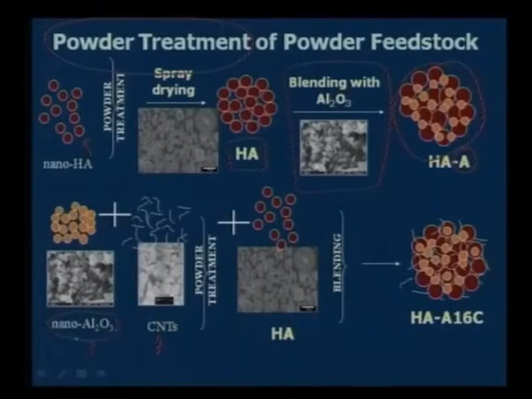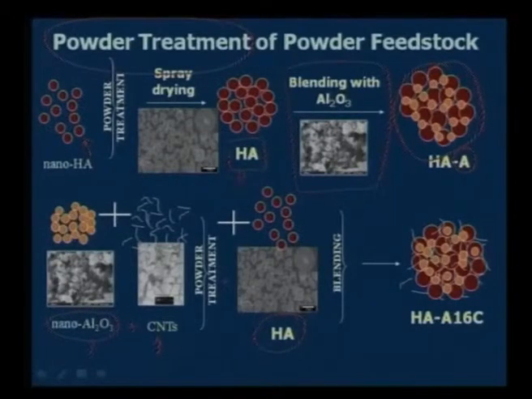And in the second case, we also want to disperse carbon nanotube, because carbon nanotubes are the entities which can impart very high fracture toughness. So they have first of all been dispersed in an aluminum oxide matrix. So we get an agglomerate of aluminum oxide plus some carbon nanotube, and now those have been blended with the hydroxyapatite powder. So we basically have three cases.